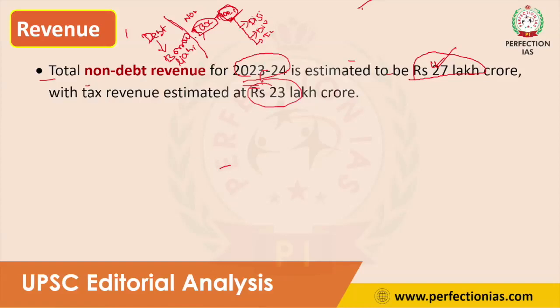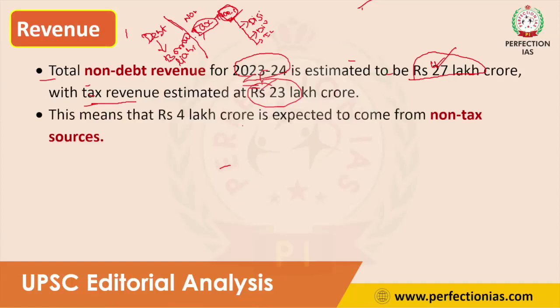In that, the tax revenue is 23 lakh crore, so the non-tax revenue will be around 4 lakh crore. We already saw that non-tax revenue majorly consists of disinvestment, government dividends, and interest. Now the government has fixed 4 lakh crore for non-tax revenue.